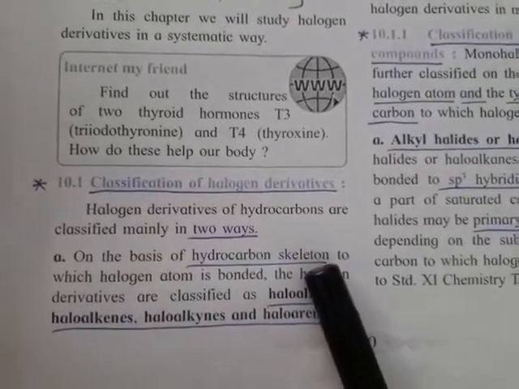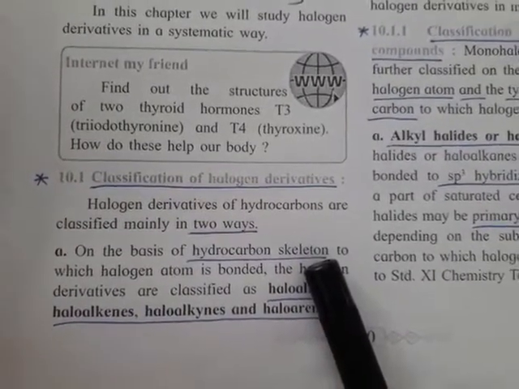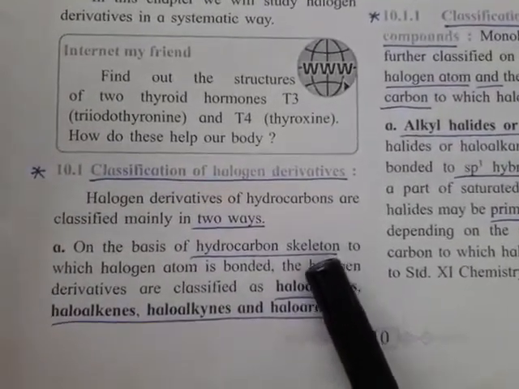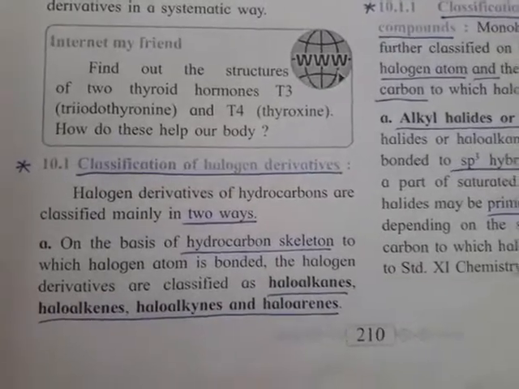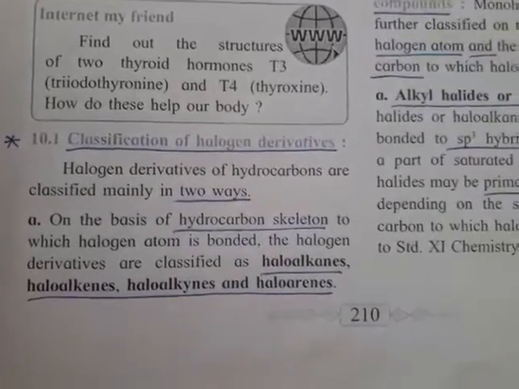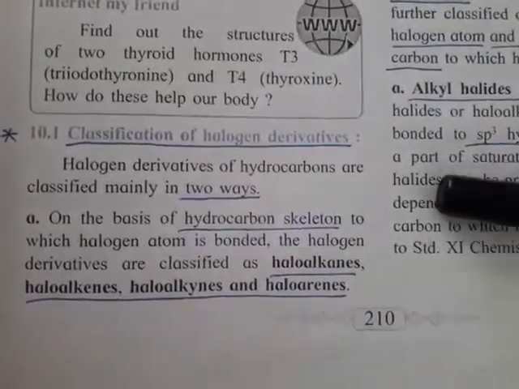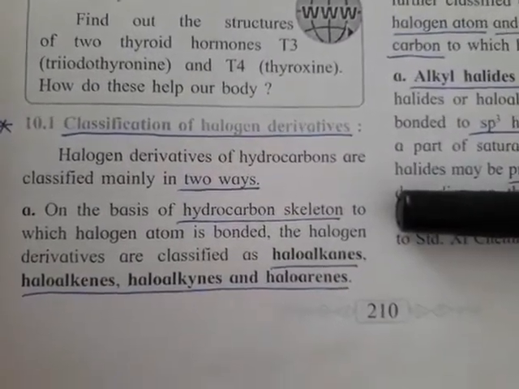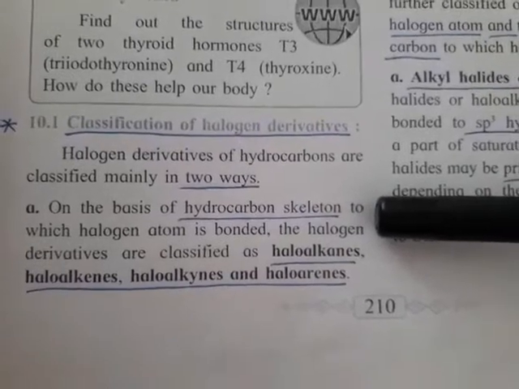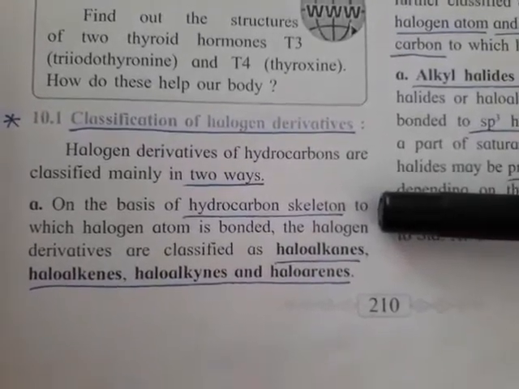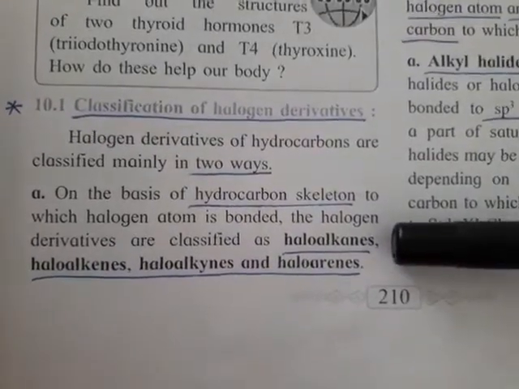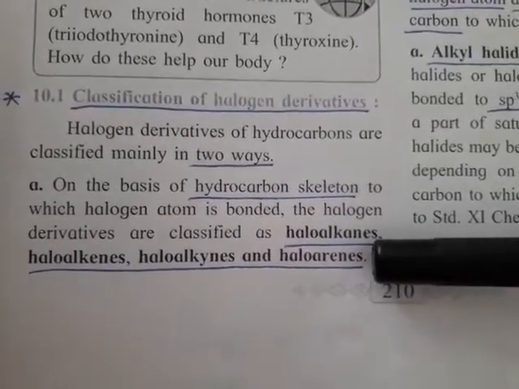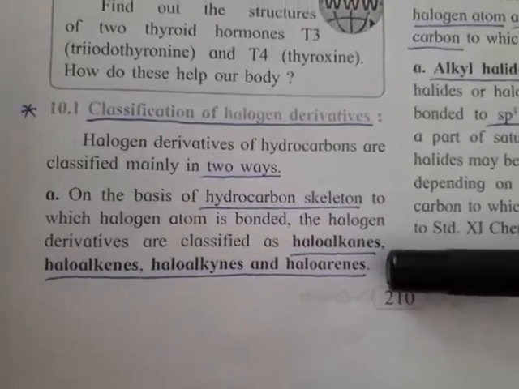It means what is the arrangement of atoms, how atoms are arranged in that hydrocarbon, or which type of bonding is present in that hydrocarbon. Accordingly, it is divided into one class on the basis of hydrocarbon skeleton, and these are called haloalkanes, haloalkenes, haloalkynes and